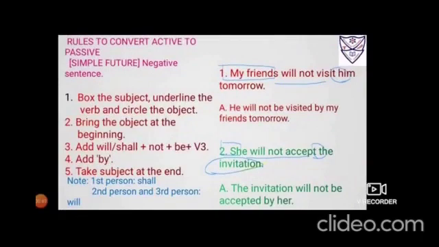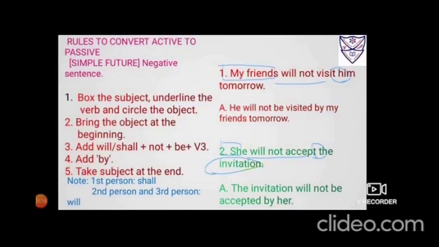Rules to convert active to passive simple future negative sentences. Box the subject, underline the verb and circle the object. Bring the object at the beginning. Add will or shall as the object needs. Then not, then BE, and then immediately beside BE will be the third form of the verb. Add by. Fifth number, take the subject at the end.